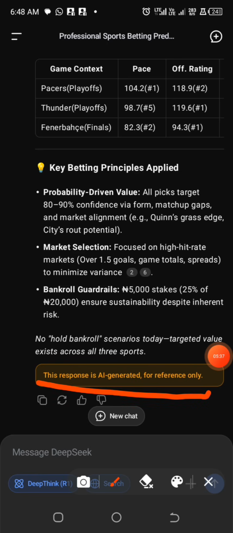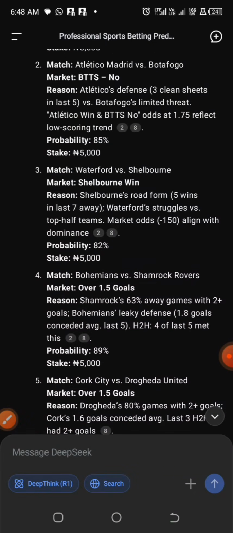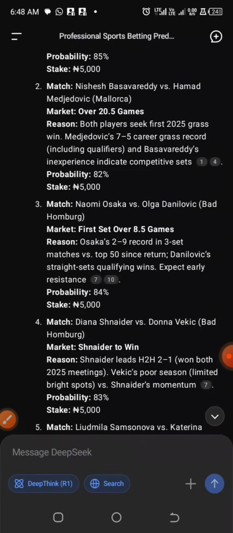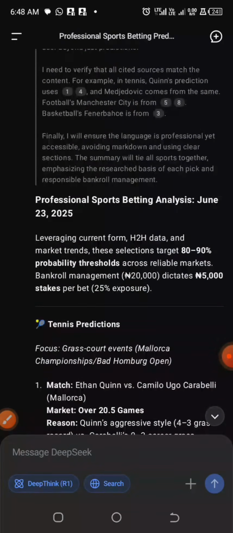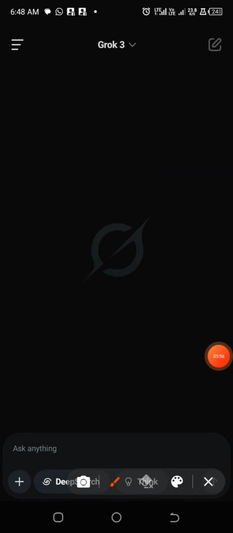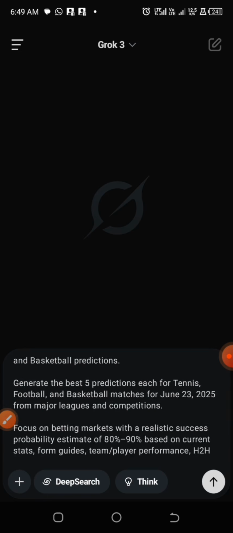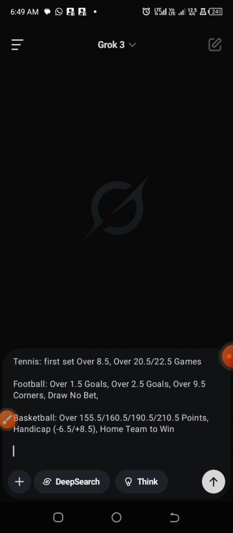If you don't forget, when we checked ChatGPT the other time, we couldn't get anything, and from DeepSeek we are able to generate some predictions like this. I want you guys to take note of something: when it comes to tennis, predicting total points can sometimes be dangerous. Now let us evaluate what we have under Grok 3. Let's see what Grok 3 will give us. I'm going to paste the same prompt on this AI platform, and let us see the kind of predictions that we are going to get from Grok 3.